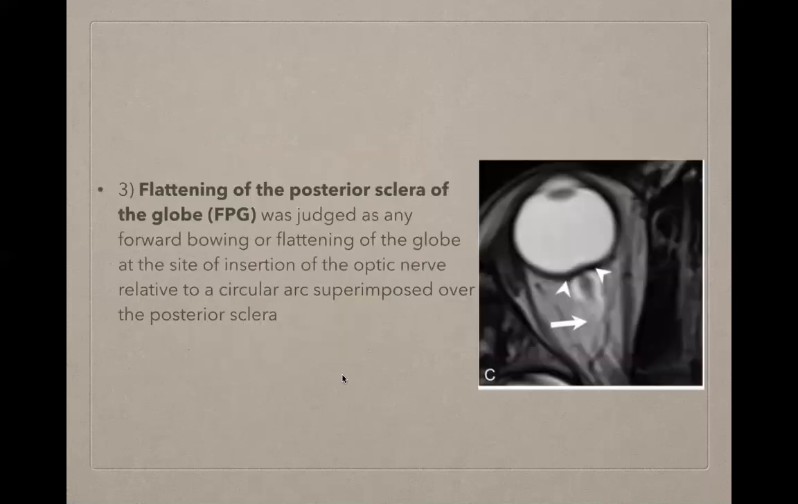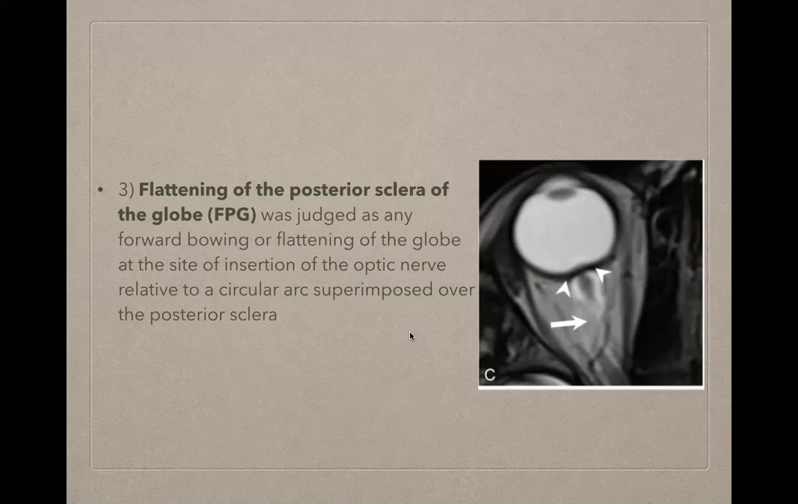The third factor that was seen was flattening of the posterior sclera of the globe, which is nicely visible here. This was judged as forward bowing or flattening of the globe at the site of insertion of the optic nerve relative to a circular arc superimposed over the posterior sclera. So an arc is superimposed over the posterior sclera, and if there is any forward bowing of the sclera relative to the arc, then we say that this particular finding is present.